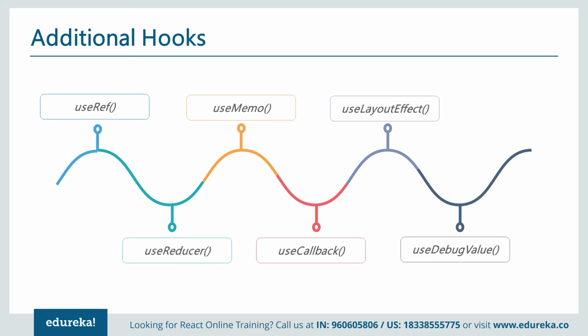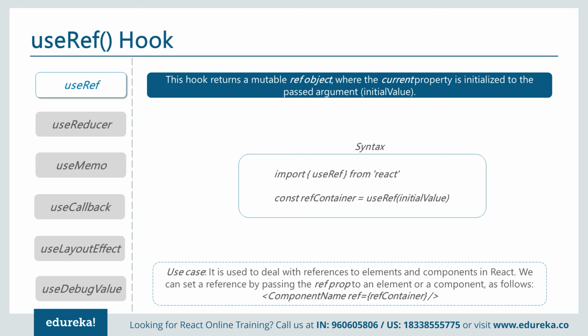Let's talk about useRef. This hook returns a mutable reference object where the current property is initialized to the passed argument. Import useRef. It is used to deal with the reference of an element and component in React. We can set a reference by the ref prop of an element. Basically, it's used to refer to another component in your component, in short.